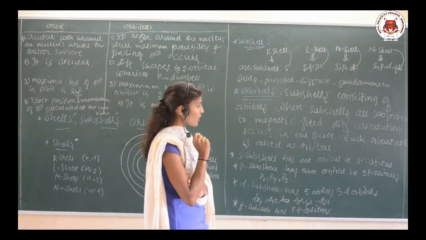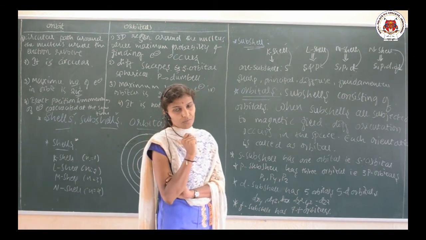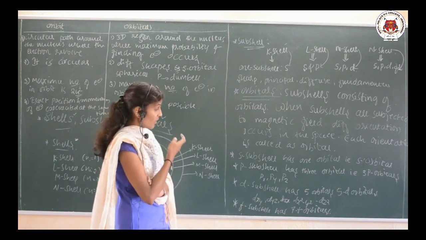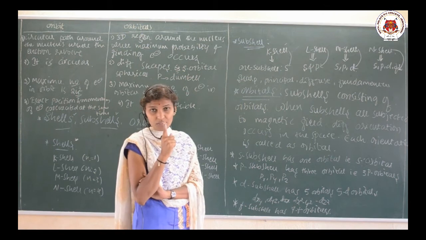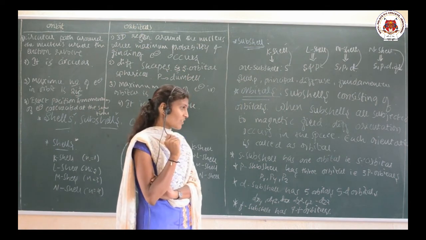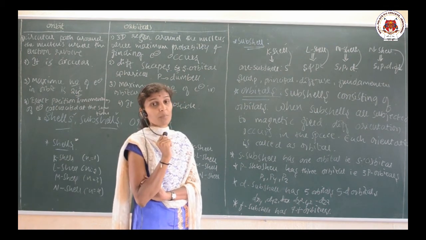Each orientation is called an orbital. The S subcell has one orbital, that is the S orbital. The P subcell has the 3p orbitals.